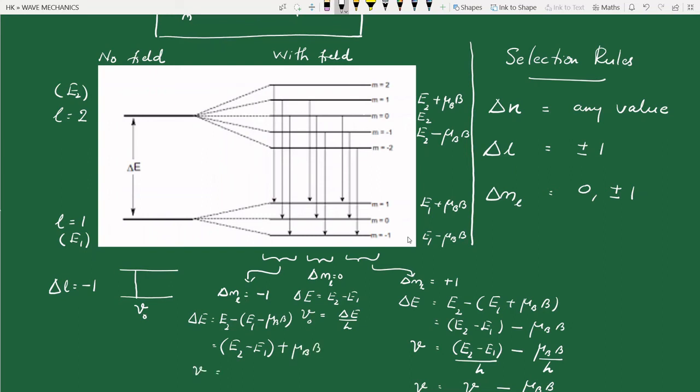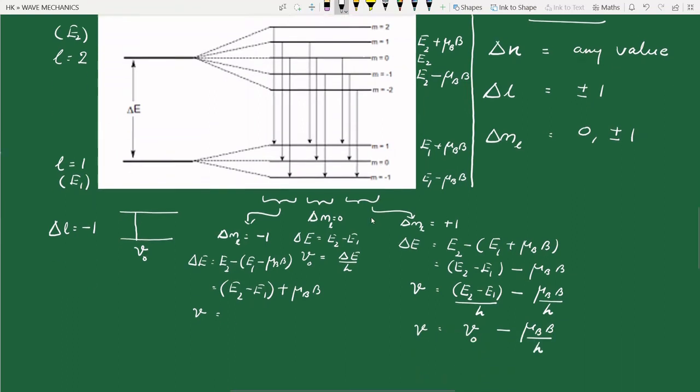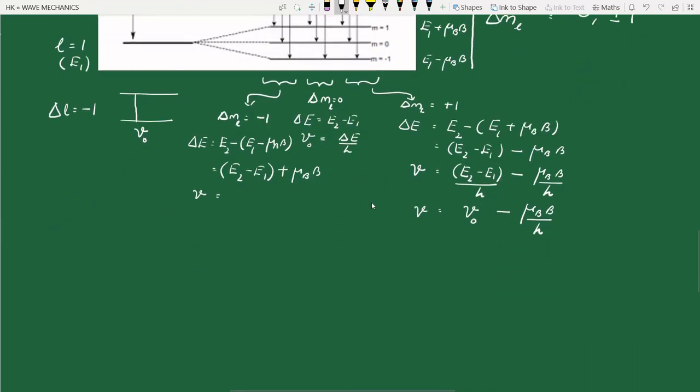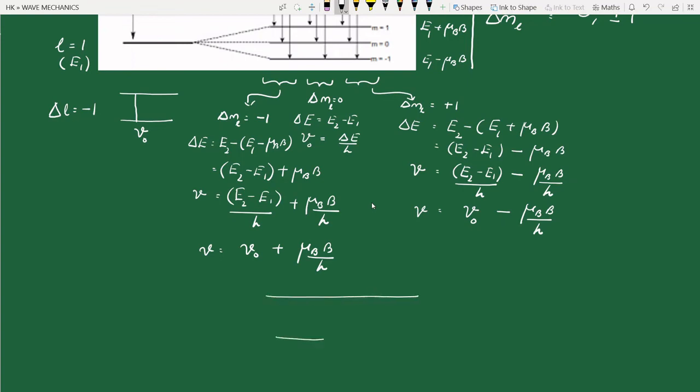So what is the frequency now? You divide throughout with h. So E2 minus E1 by h plus mu B into B divided by h. That is nu is equal to nu 0 plus mu B into B divided by h. Okay, so we have got three spectral lines here.